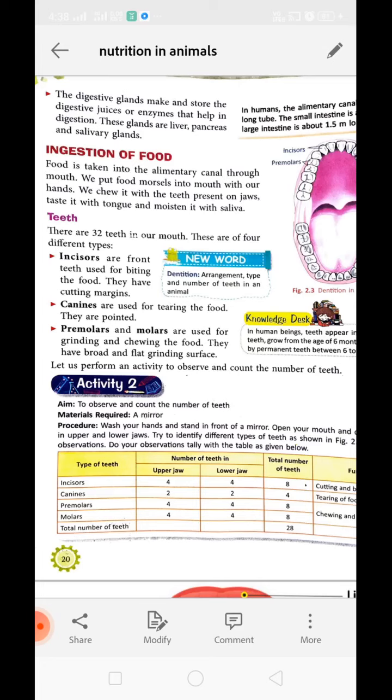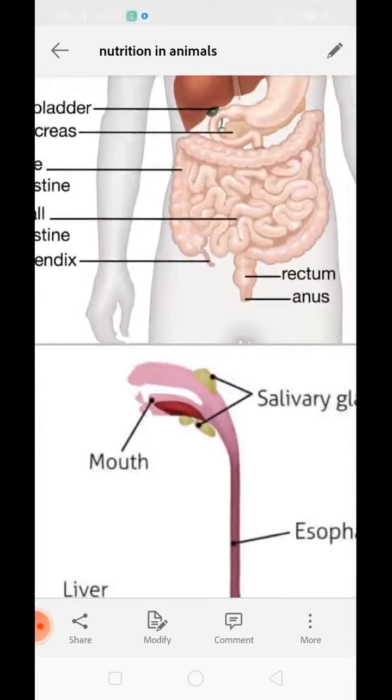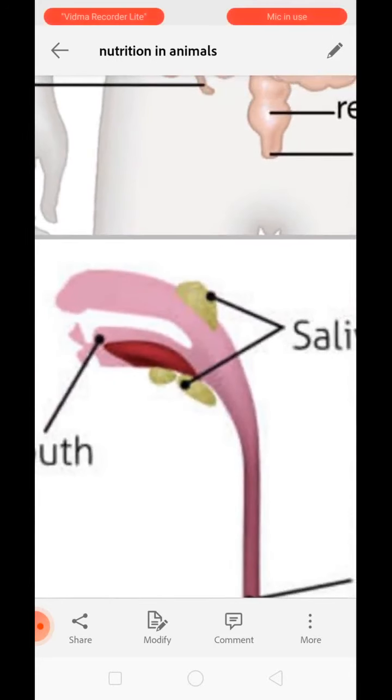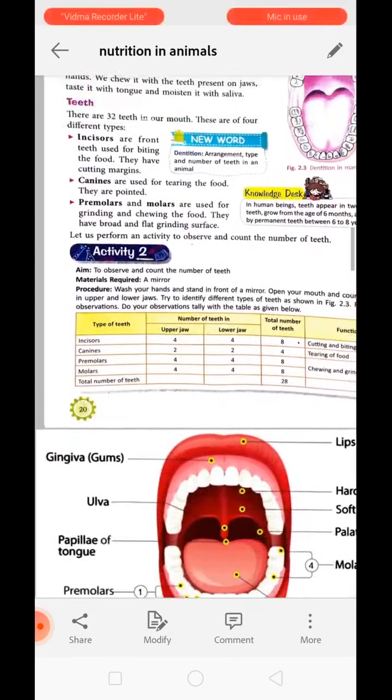This chewing process needs a little bit of watery substance which is secreted from these salivary glands. Okay, the salivary gland is the one which secretes the liquid substance that makes it easier for us to chew the food. So to chew the food, we have teeth in our mouth.